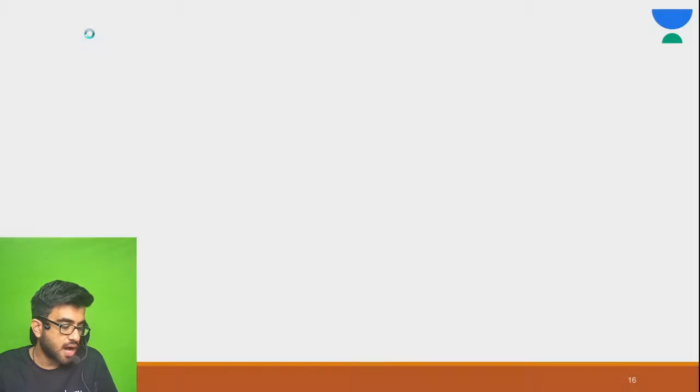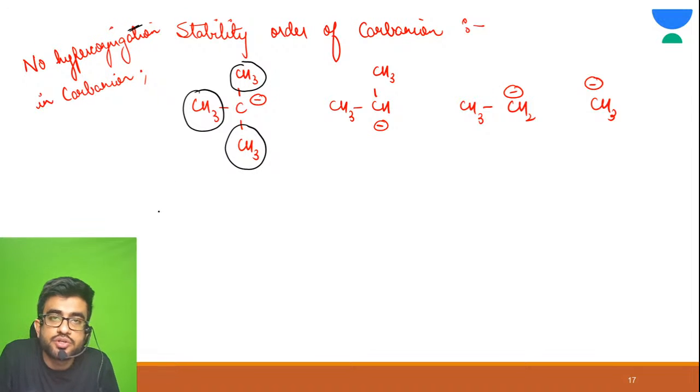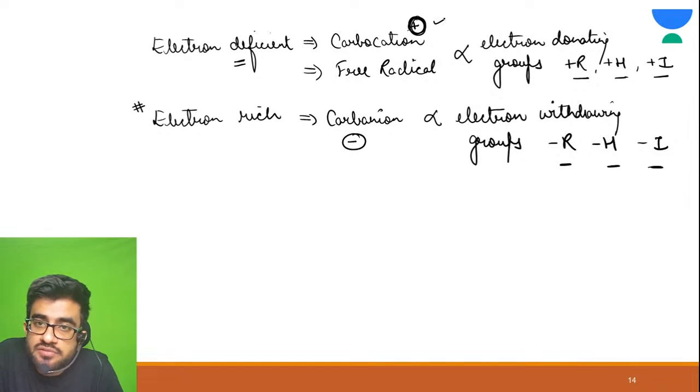Alright, now in carbanion there is no hyperconjugation, but methyl groups show which effect? Plus I effect also. I have explained you plus I effect is also shown by these methyl groups. Now plus I would decrease the stability of carbanion. Why? Because as I have explained you before, positive charge is stable by positive, but negative charge is stable by what?